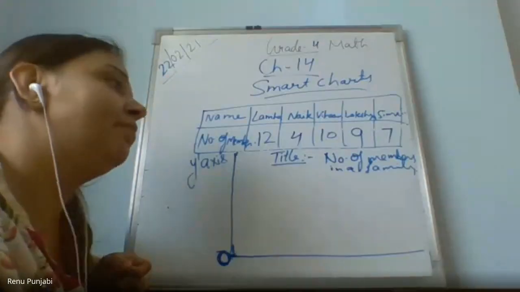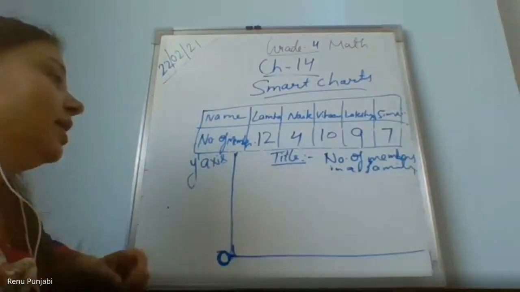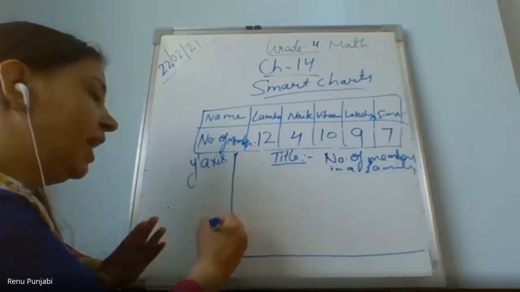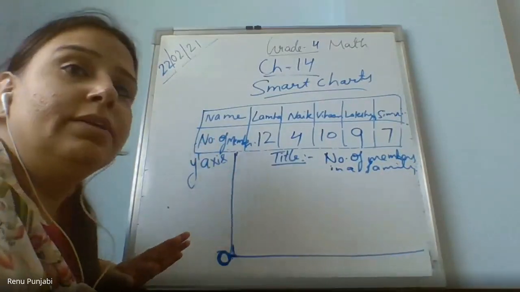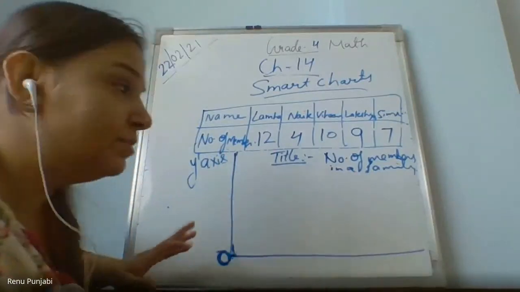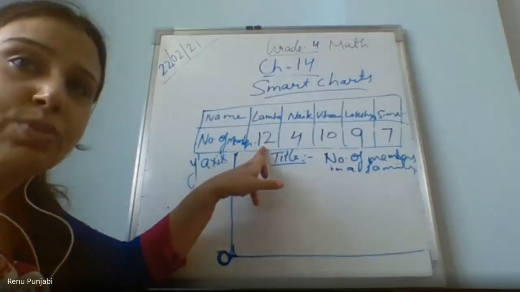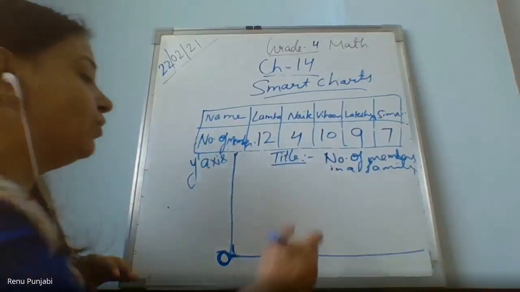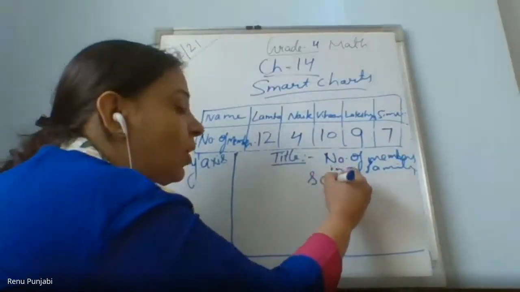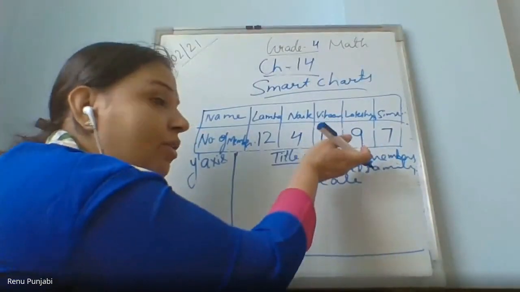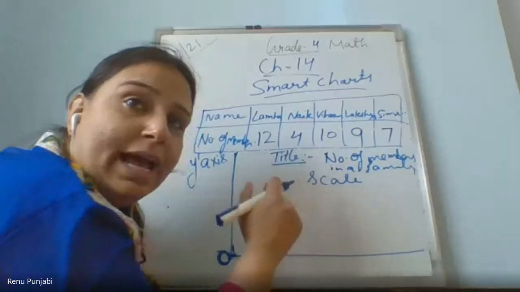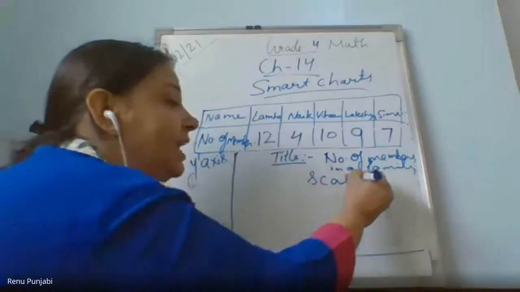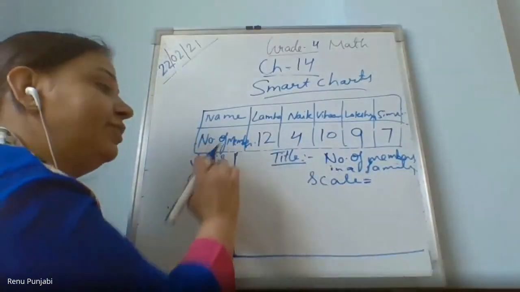Which is the smaller? 4. And which is the bigger number in the information? 12. I can also take 1, 2, 3, 4 till 12 because my highest number is 12. If I take 1 unit, the scale, always we write the scale above the graph paper, right? On graph paper we write the scale. Scale means the measurement we will take.